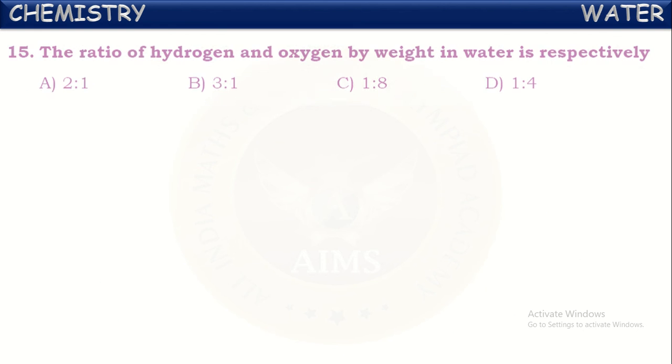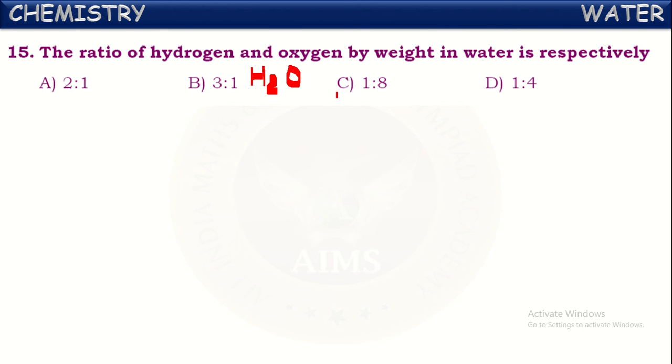Next, the ratio of hydrogen and oxygen by weight in water respectively. If you observe the molecular formula of water, what is the formula of water? H2O, isn't it? So there are two hydrogen atoms and one oxygen atom in each molecule.